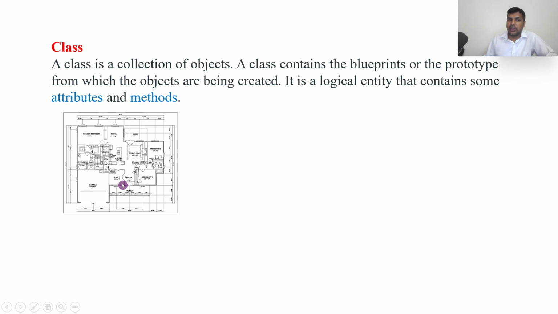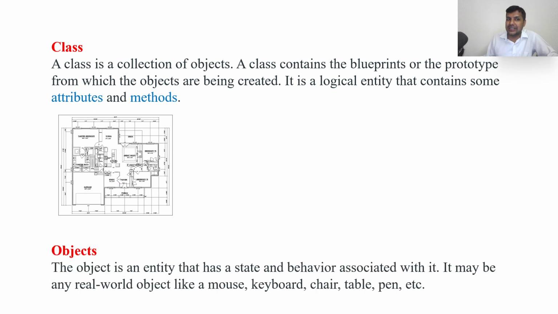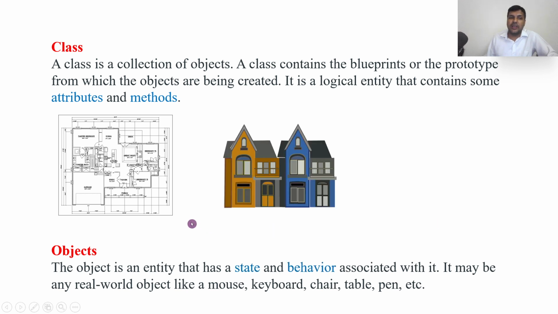If you say blueprint, it is a class. And what is an object? An object is an entity that has state and behavior. A class contains attributes and methods, and an object has state and behavior associated with it. It may be any real world object like a mouse, keyboard, chair, table, pen, etc. So this is a class and this is an object. This is a logical entity and this is a physical entity. That's why we said a class is a blueprint of an object. I hope you understood the definition of object and class.